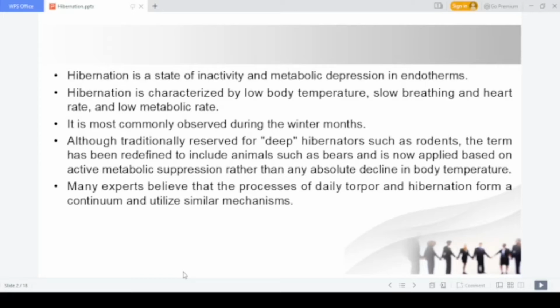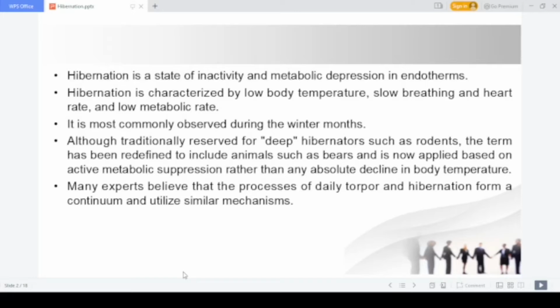So hibernation is basically a state of inactivity and metabolic depression. What is metabolic depression? The physiological activities in your body will be going at a lower pace. That is the meaning of the word metabolic depression. Now, what happens in a hibernation?